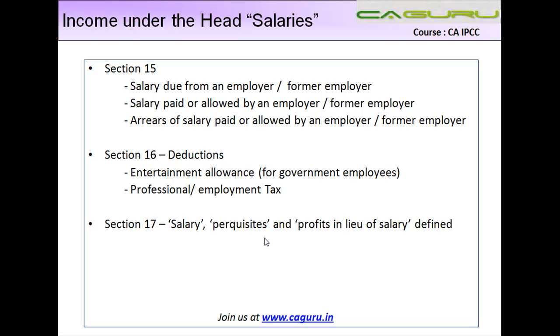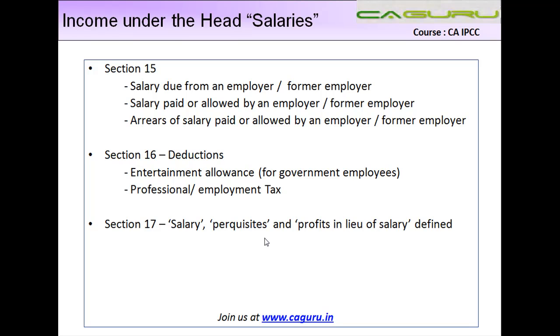There is a concept of perquisite. Perquisite is nothing but basically some kind of a benefit provided by the employer to the employee, and profits in lieu of salary. Again, we discuss this later in detail, but when I say what all we study when we study the chapter of taxation of salaries, these are the three points that you keep in mind. These are the three sections which basically deal with all that you have to learn.